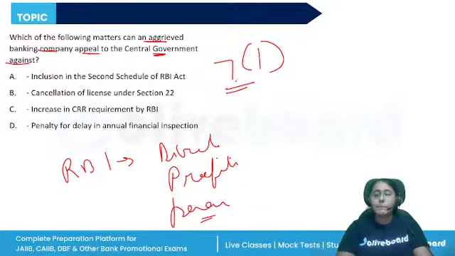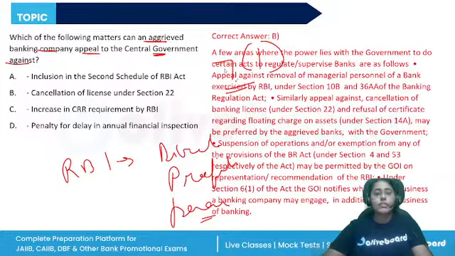If a banking company's license has been cancelled, or the RBI has ordered to remove a managerial personnel of the bank, or certain operations have been suspended by RBI, that appeal can also be made. Okay, so the correct answer here will be option B, cancellation of license under section 22.